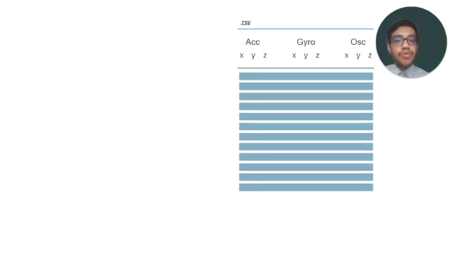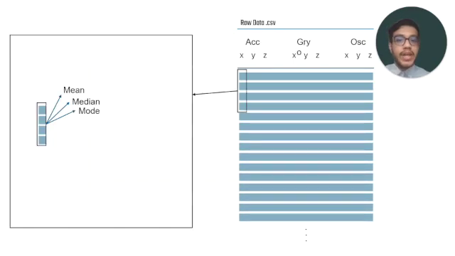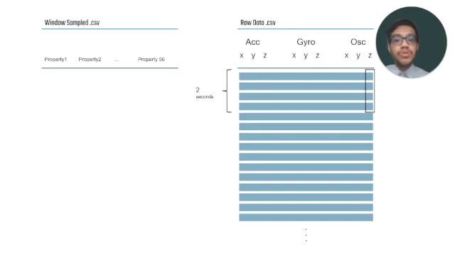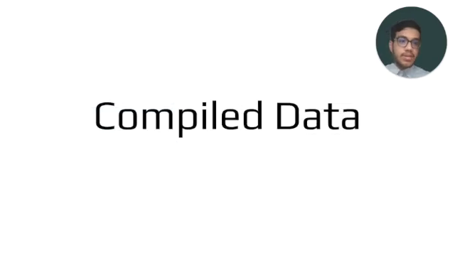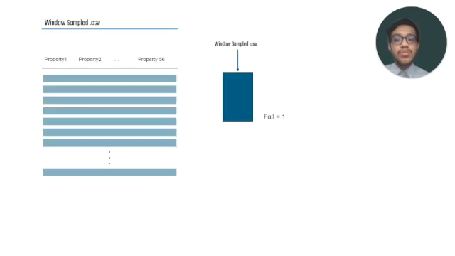So data is stored in its raw form in CSV files with the X, Y, and Z directional components. We extract frequency and time domain features such as mean, median, mode, jerk, standard deviation, etc. This is done over a window of 2 seconds with a 1 second overlap, keeping in mind that the data must be able to extract temporal dependencies. Our compiled data looks like this with over 56 features. It is to be noted that we have either shortened or split all the samples into 15 seconds to obtain 56 features and 14 windows per sample for both fall and ADL.